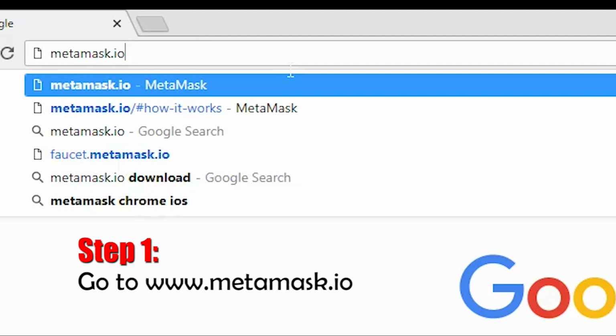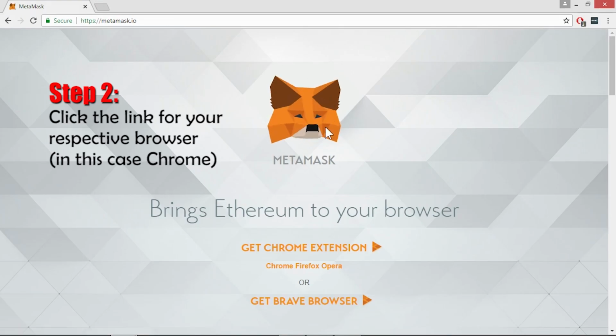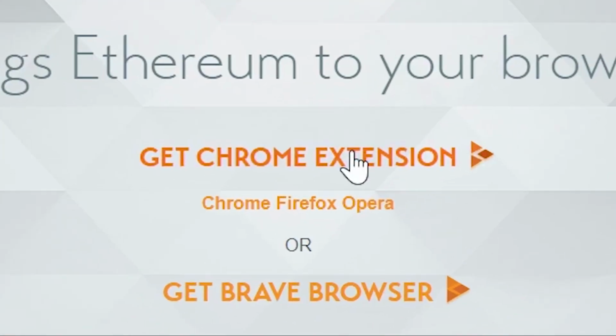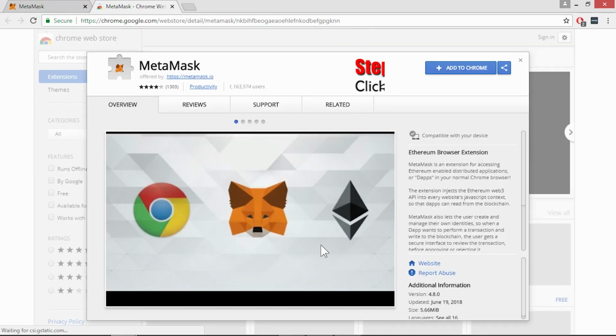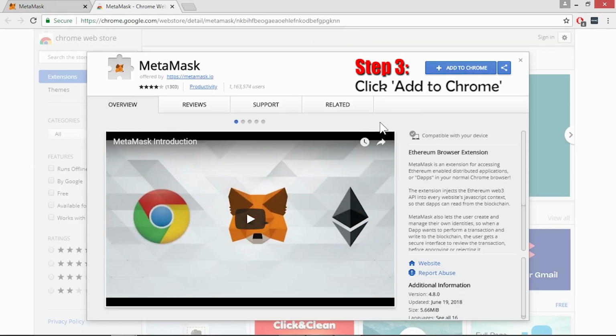Go to MetaMask.io and click on the link that matches the browser you are using, in this case, the Get Chrome extension link. Click Add to Chrome, and then on the pop-up, click Add Extension.